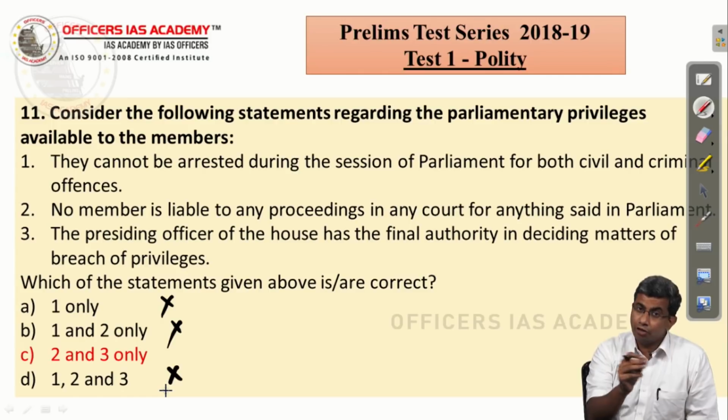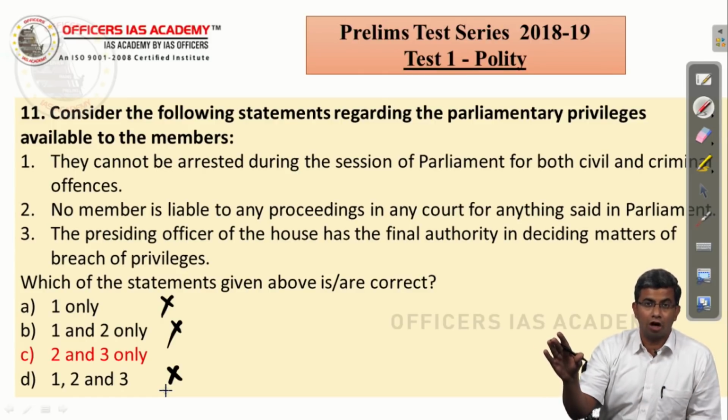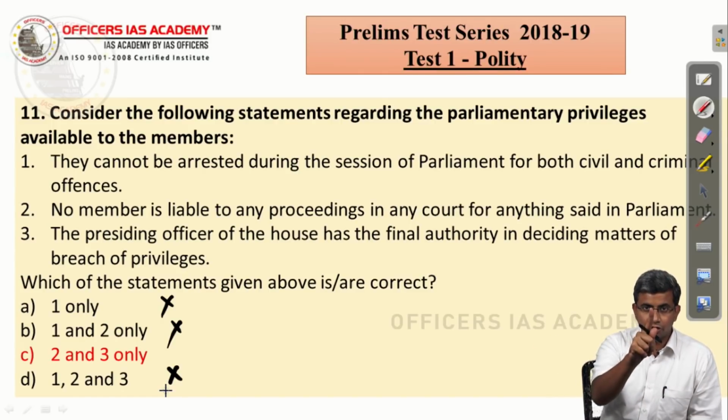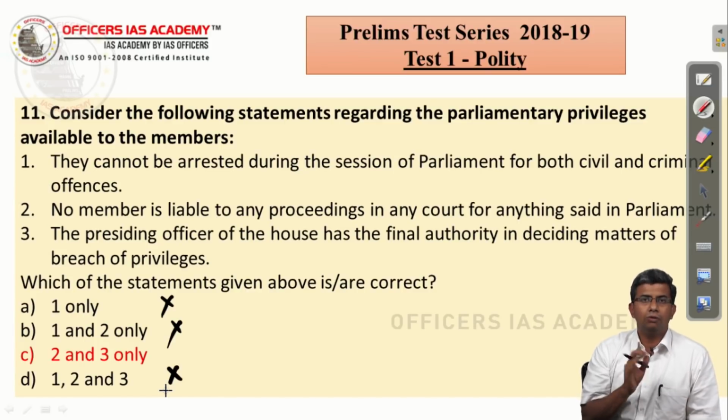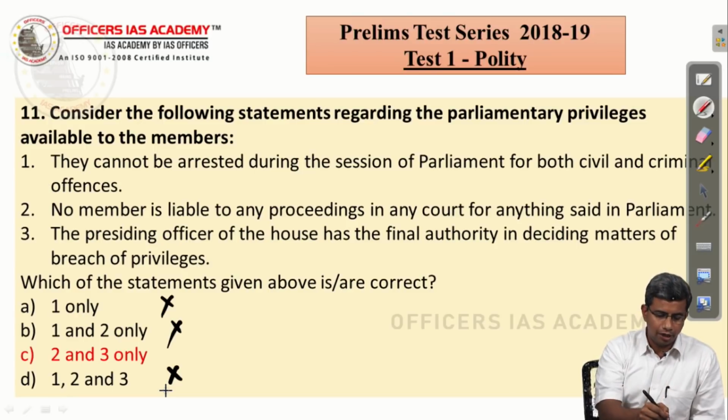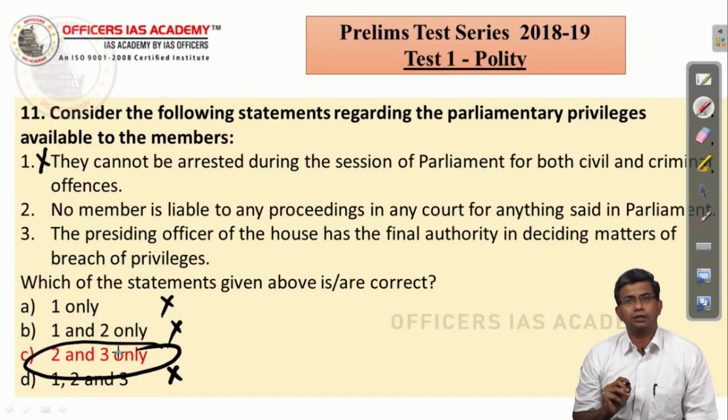But technically speaking, you don't have to read the next 2 statements at all, because you know the first statement is wrong. 3 answers have the first statement as the right statement. So automatically the choice is only the one which does not have 1 as the correct statement. So you don't even have to worry. By eliminating one statement as a wrong statement, you have arrived at the right answer.